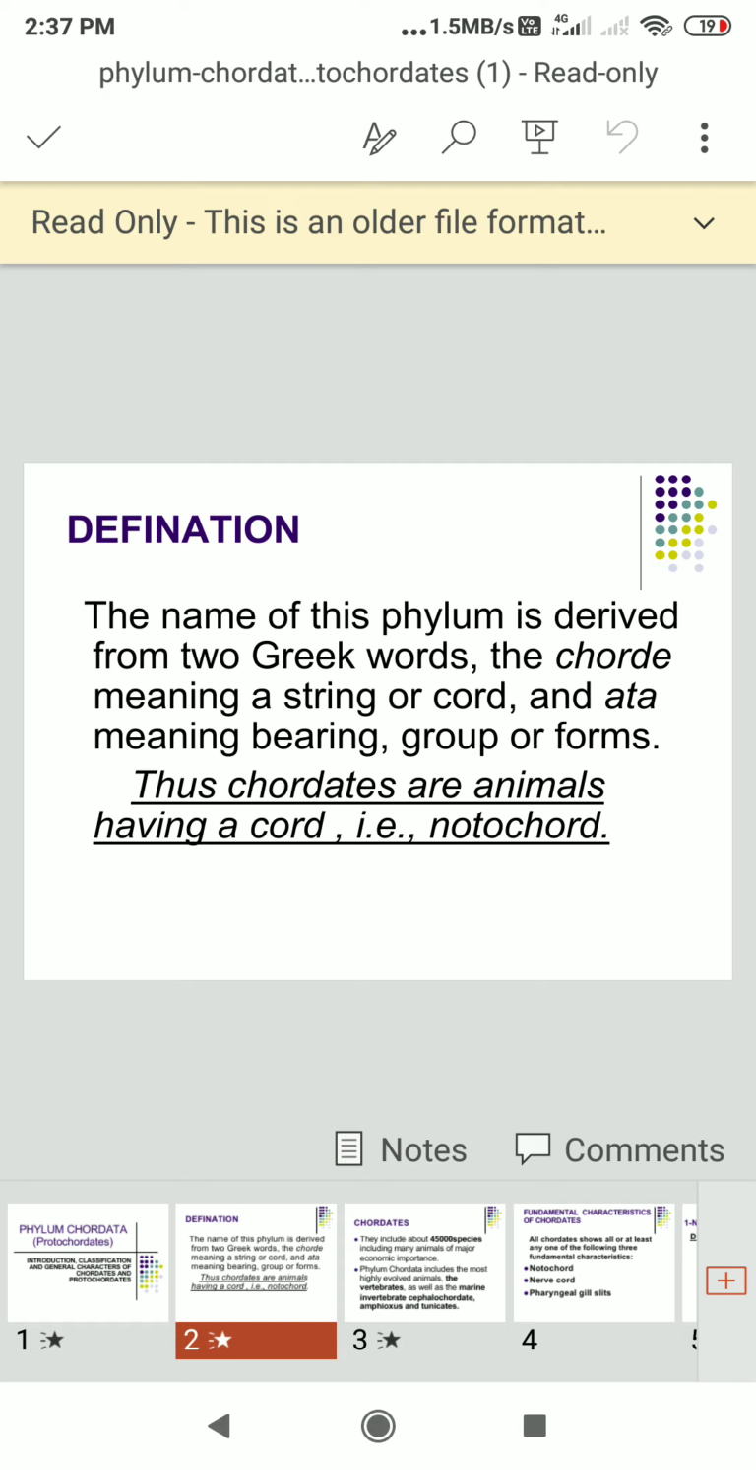The name of this phylum is derived from two Greek words. Chorde means a string or cord, and ata means bearing, so Chordata means the group bearing a cord or forms.